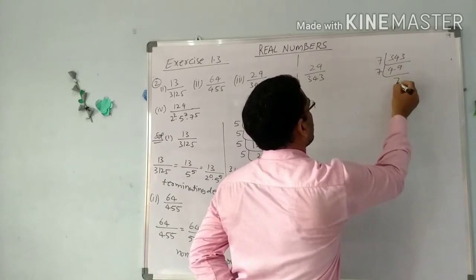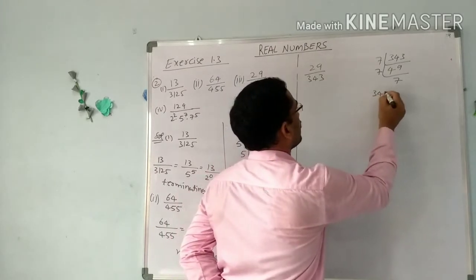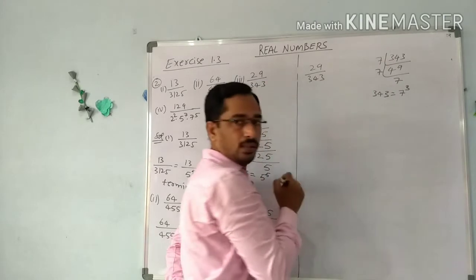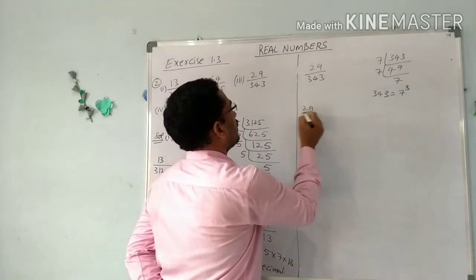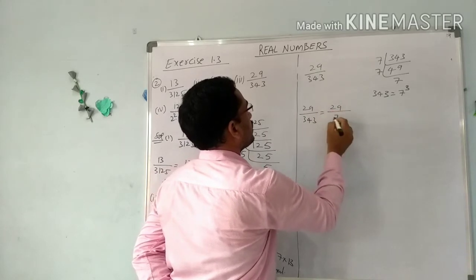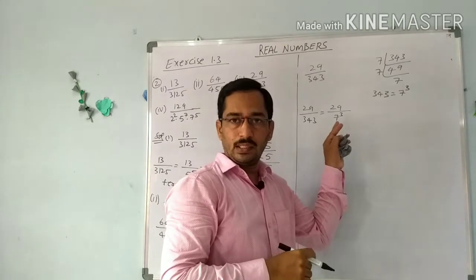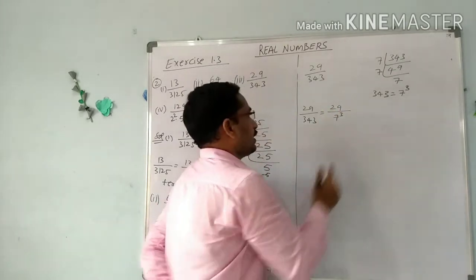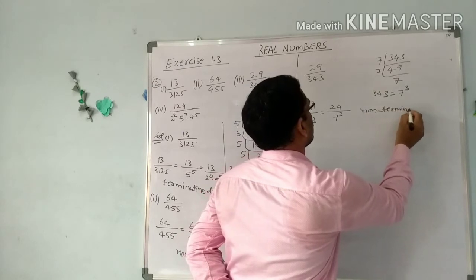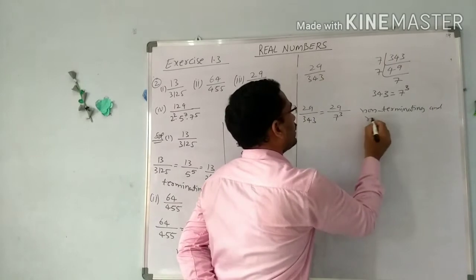Next again in the 7 table, 7 7s are 49, means 343 is written as 7 into 7 into 7, means 7 cube. So 29 by 343 equals 29 by 7 cube. So the denominator is not in the form of 2 power n into 5 power m. So this is also a non-terminating and repeating decimal.